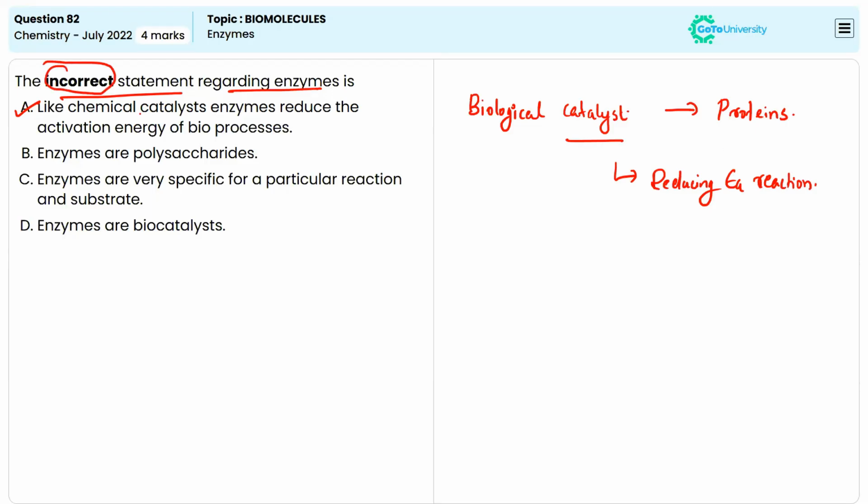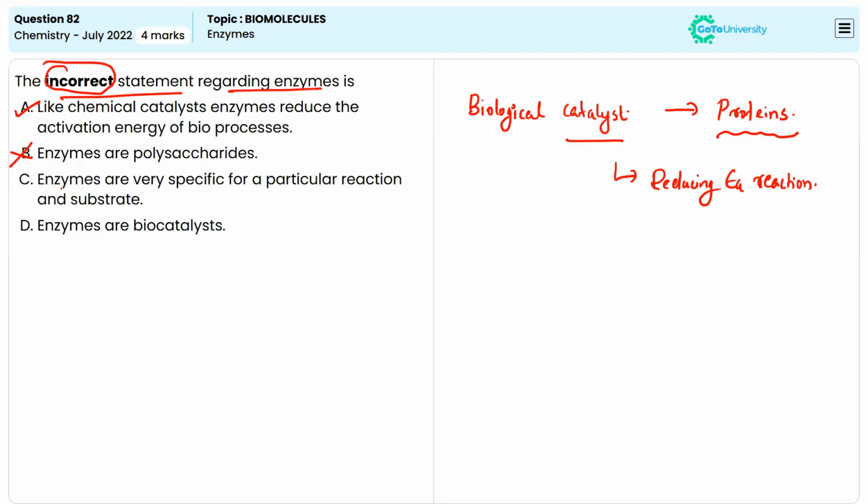So the first statement is the correct one, so that is not the answer. Coming to the second one, the enzymes are polysaccharides. That is not correct, because as I told you now, enzymes are proteins, not polysaccharides. So this is the incorrect statement regarding enzymes. So that is the correct answer here.